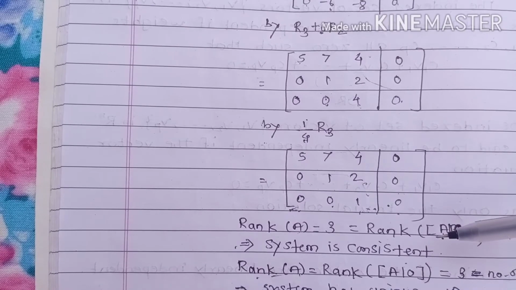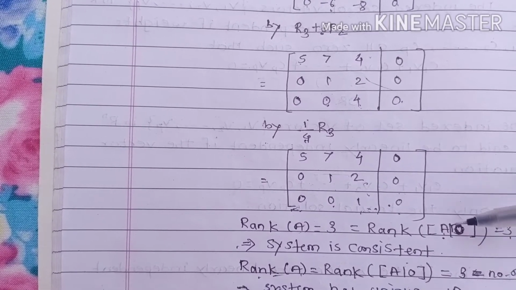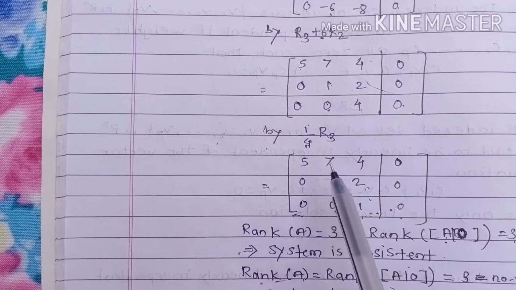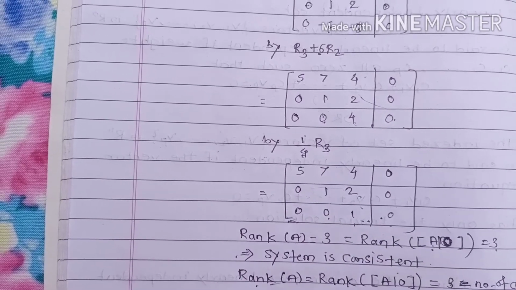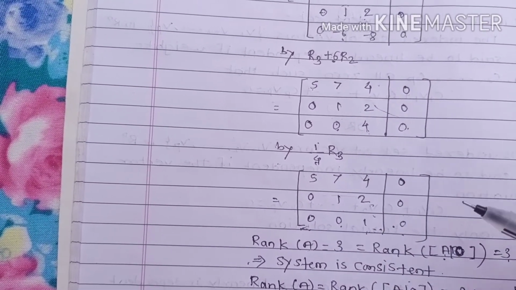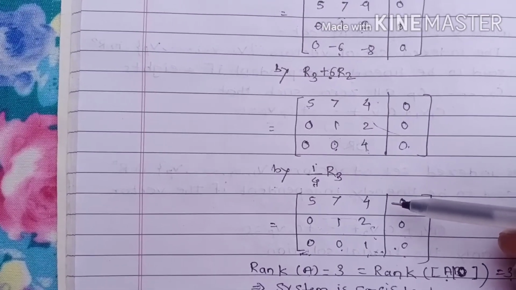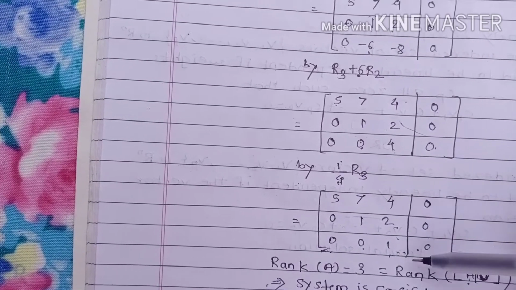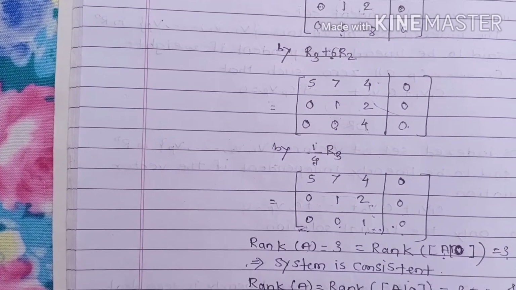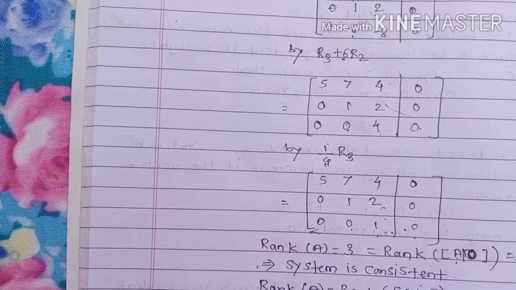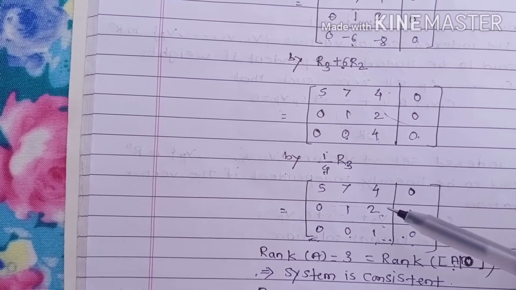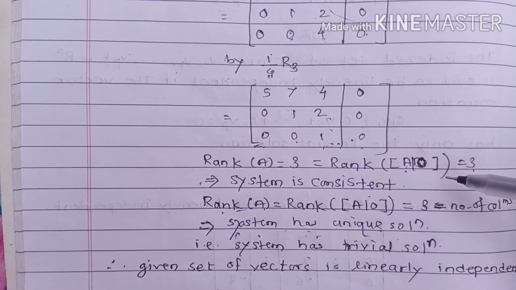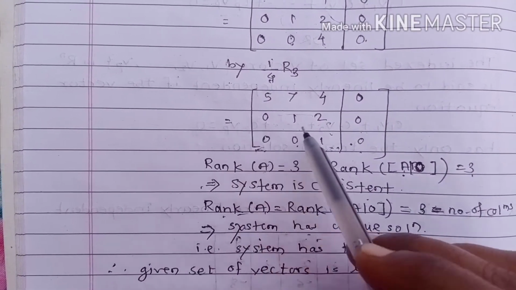Next, we write the rank of A augmented with 0. This whole thing is represented as the augmented matrix. Again, how many non-zero rows? 1, 2, 3. At that time there is no need to consider this column. In some books the augmented matrix is represented only with a dotted line, some books never write that line, and some write the corresponding line. Those separate our coefficient matrix and constant column matrix. So the rank of A augmented 0 is also 3, because three non-zero rows occur in A augmented 0.